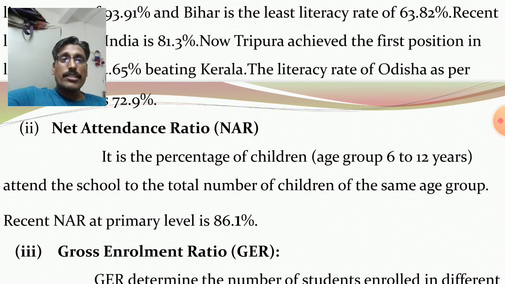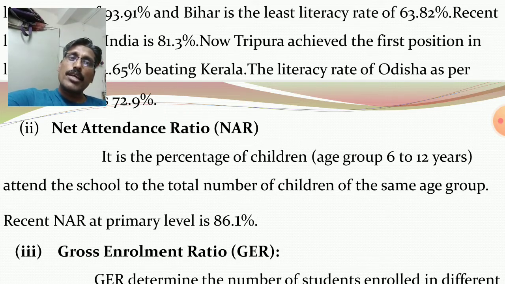It is the percentage of children, age group 6 to 12 years, attending school to the total number of children of the same age group. Clear? Percentage of children, age group 6 to 12 years, attending the school to the total children of the same age group.